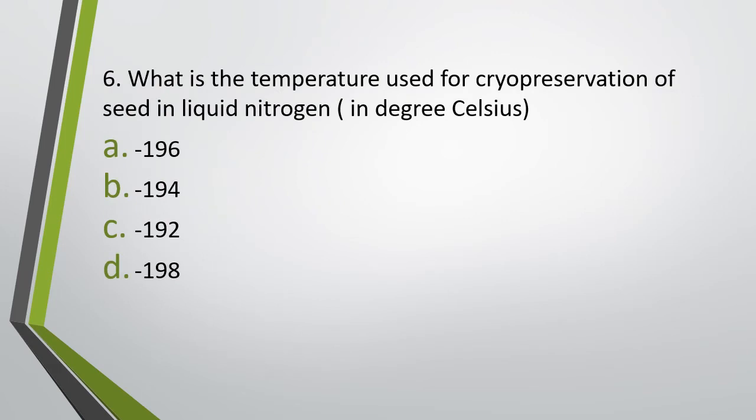Question number 6. What is the temperature used for cryopreservation of seed in liquid nitrogen? The options are given in degrees Celsius. -196, -194, -192, -198. What is the temperature of cryopreservation used in preservation of seed? Correct answer is option A, -196 degrees Celsius.